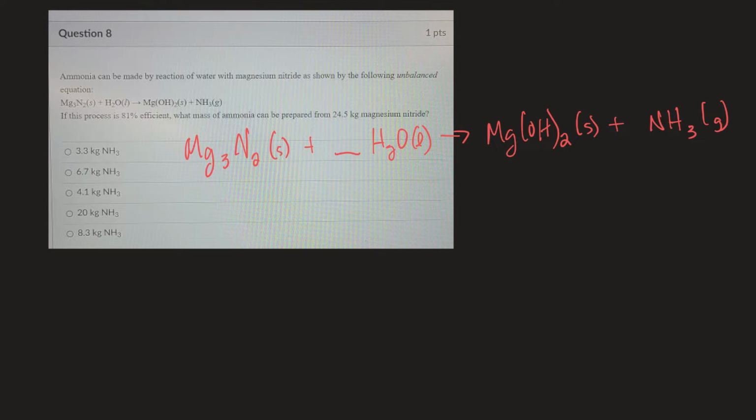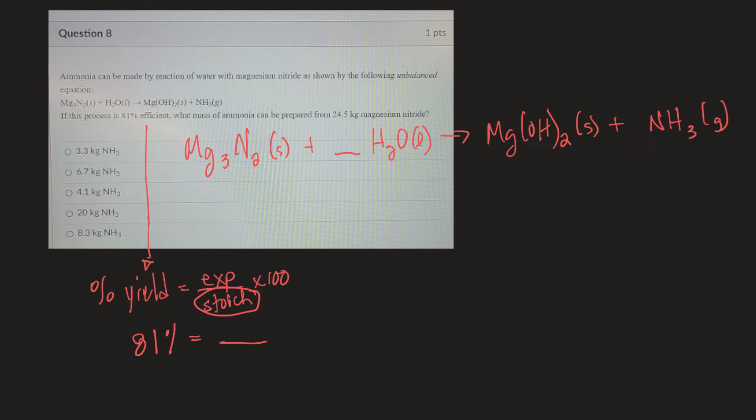kilograms? So they talk about efficiency, and that would be like the percent yield. So percent yield is equal to experimental over stoichiometry calculated one, or theoretical, times 100. So they're saying it's 81% efficient. So 81% yield is equal to, I guess I don't know either of those numbers. But I think with stoichiometry, I can figure out that number.